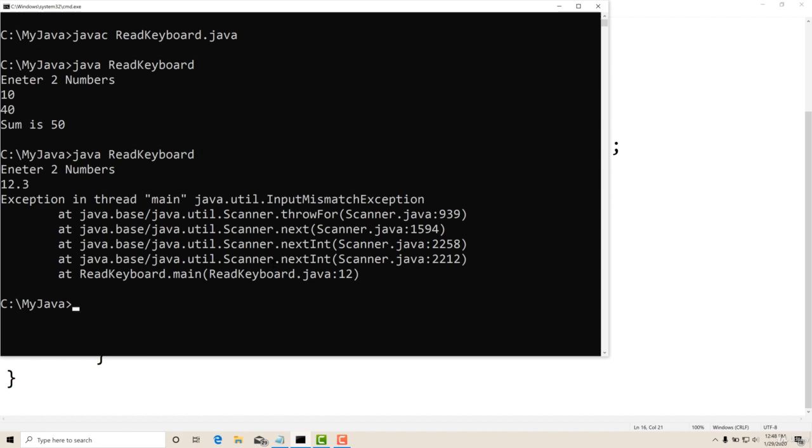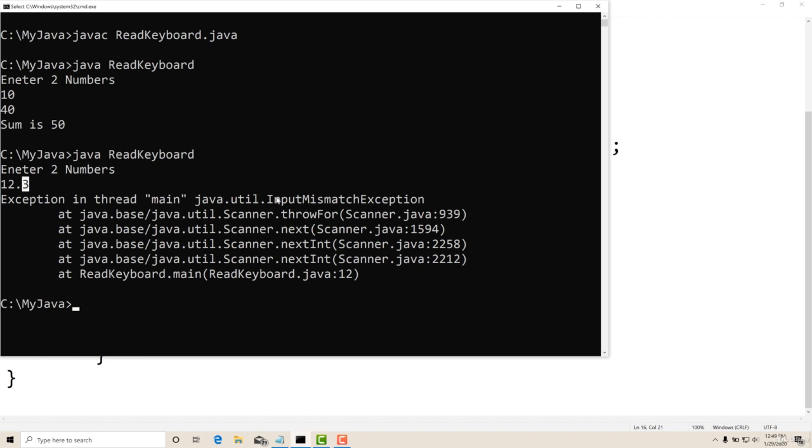Oh, it's an error. See, exception in thread main java.util.InputMismatchException. So these exceptions are nothing but runtime errors, and you can see that the program has stopped. It has not taken the second number and it didn't say anything, no message at all. It has just stopped.